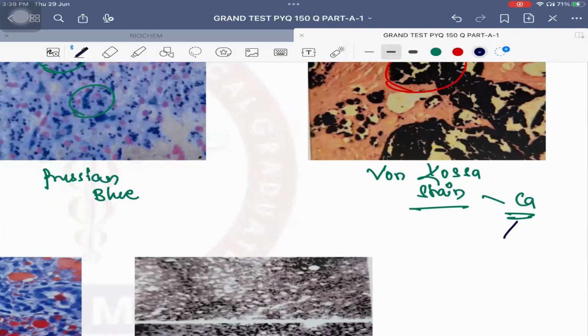The stain which will stain calcium red in color is known as Alizarin red stain. Please remember, calcium के लिए दो stain use होते हैं. The one which stains it black is known as von Kossa stain. The one which stains it red is known as Alizarin red stain. Calcium deposition or calcification can be of two types: in dead, dying, damaged, degenerated, and tumor tissues, it is dystrophic calcification.